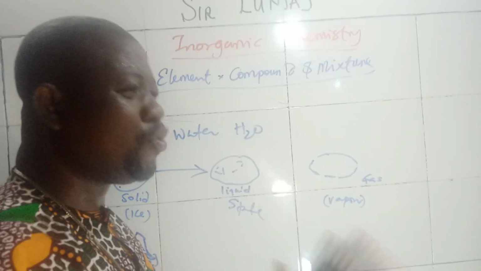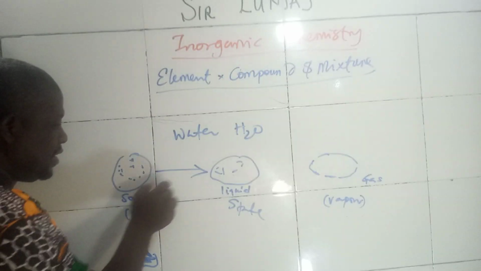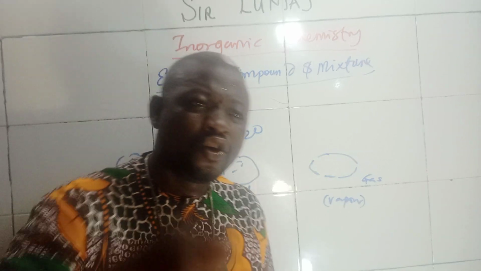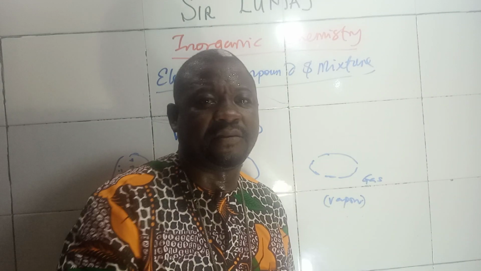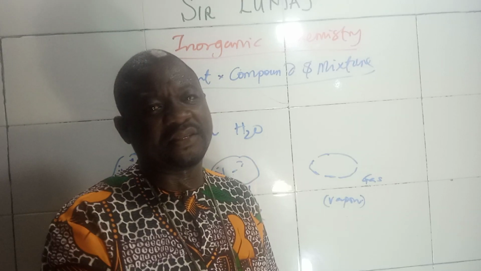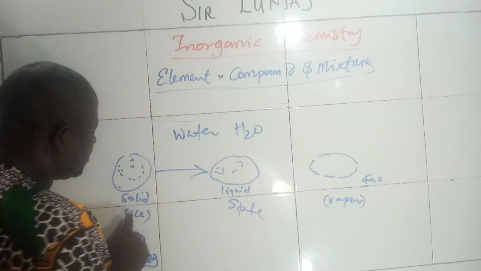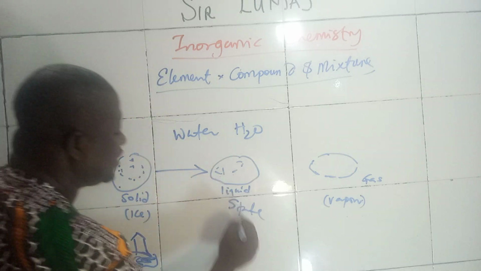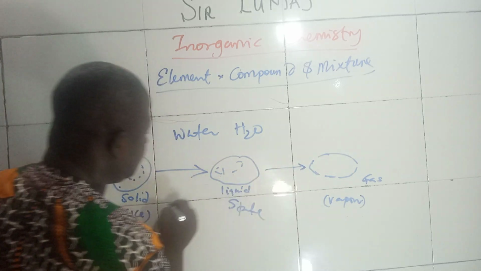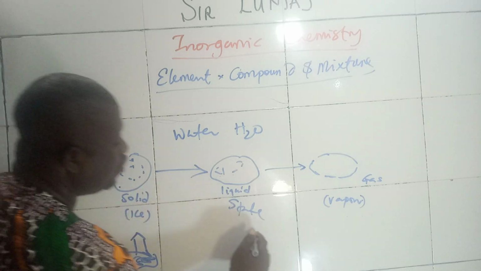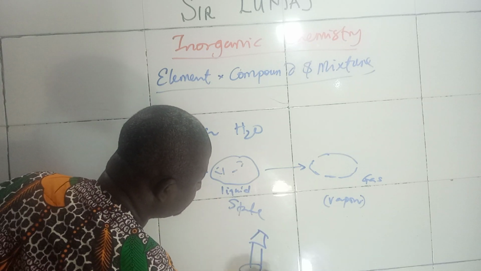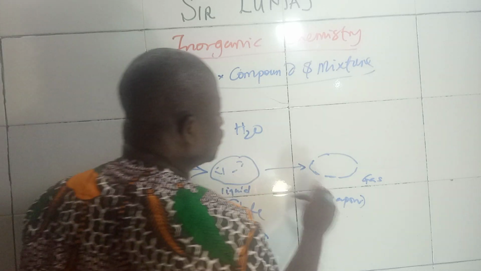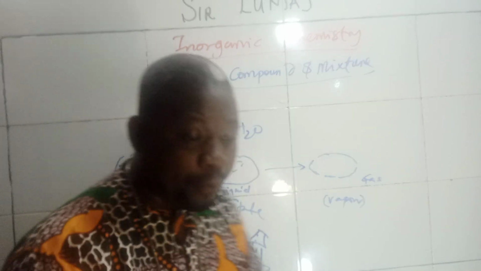But just notice that the heat required, because you must heat water or any substance to a specific heat capacity for it to change into another state. Now you have heated this solid, which is ice, to form liquid. If you continue with further heat, by the time you heat this liquid further, it will now generate vapor. That is when you are boiling water.